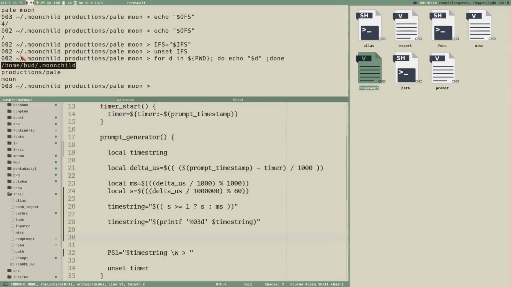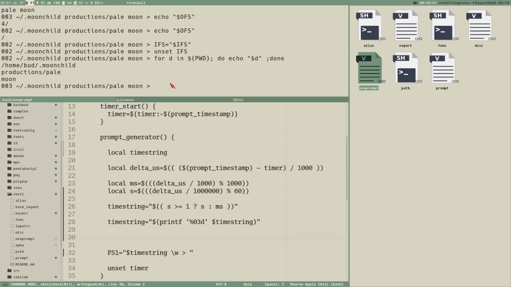Because by default Bash splits on white space. It splits on space, which we have here, it splits on new lines, and it splits on tabs. And these splits are defined inside this environment variable called IFS. If you unset IFS, then it will revert to the default, which is space, tab, and new line.